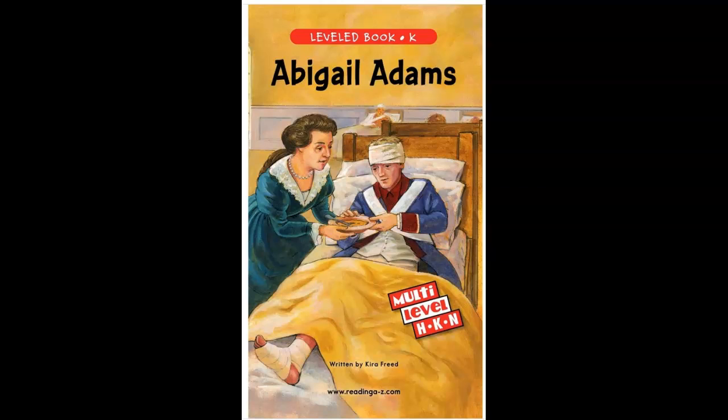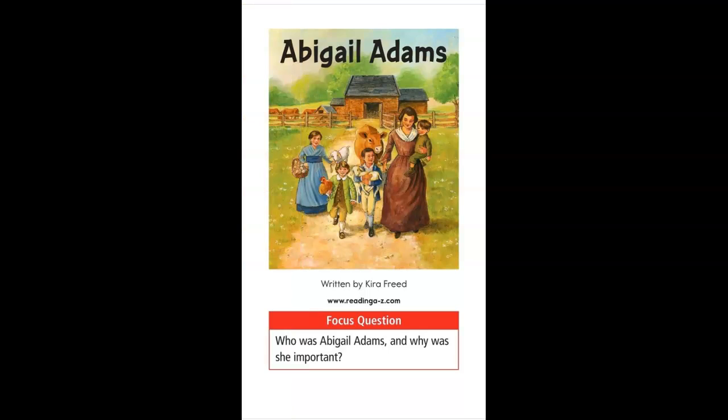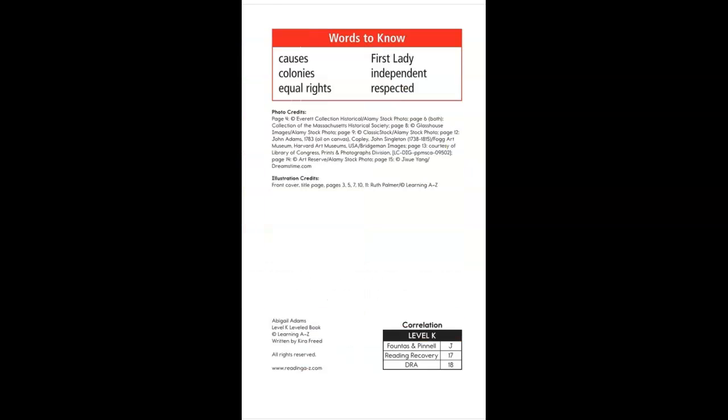Abigail Adams, Level Book K, written by Kira Freed. Who was Abigail Adams and why was she so important? Words to know: causes, colonies, equal rights, First Lady, independent, expected.